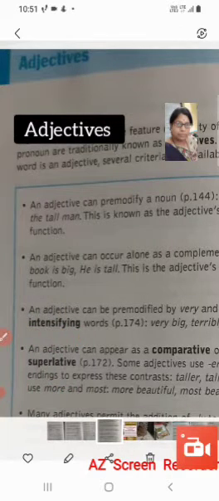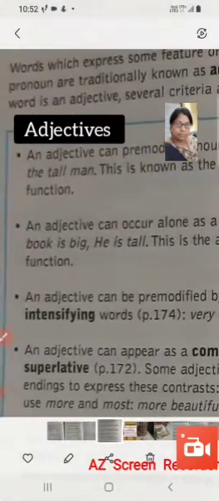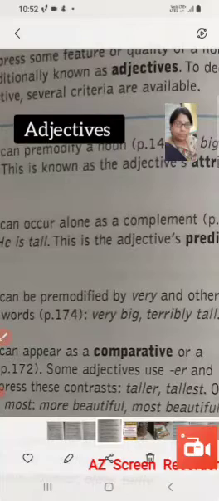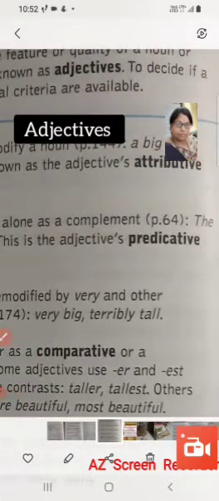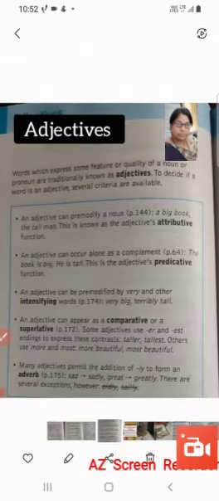Others use more and most. So where it is not possible to add er and est as the suffix to that, then before those adjectives, these words like more and most are used. For example, more beautiful and most beautiful. So this is also a criterion to identify some word as an adjective.